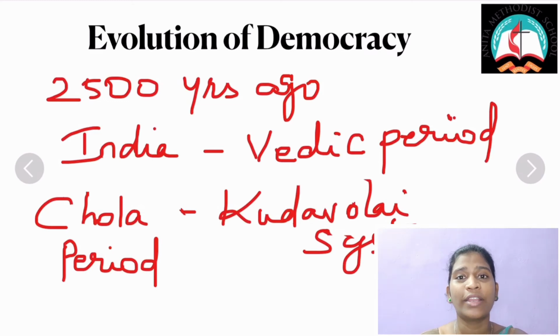So right from the beginning we can see this democratic method. The evolution towards a democracy is represented by the following values: freedom, equality, fraternity, accountability, transparency and trust. These are the core values.